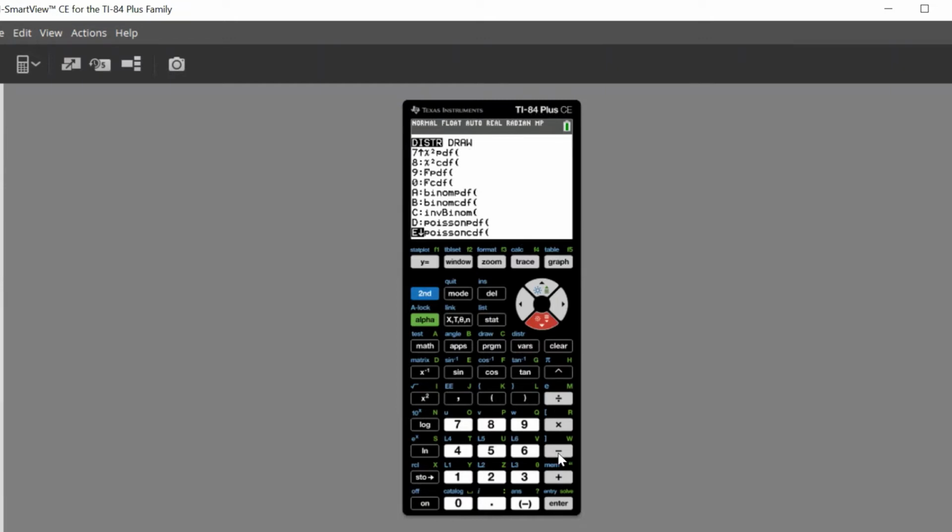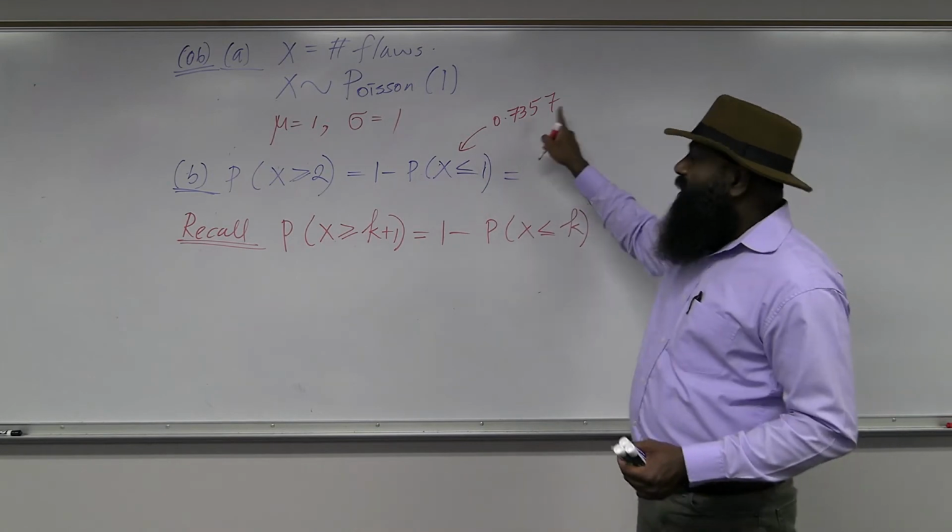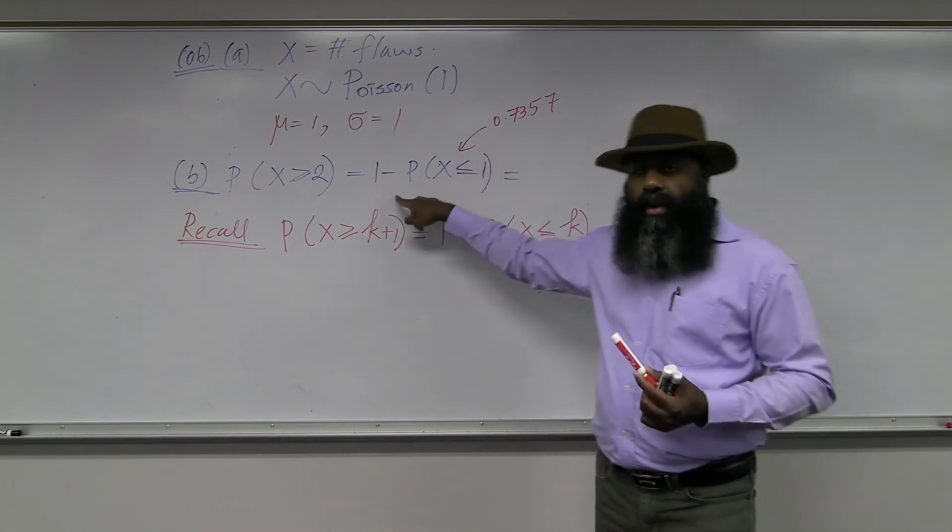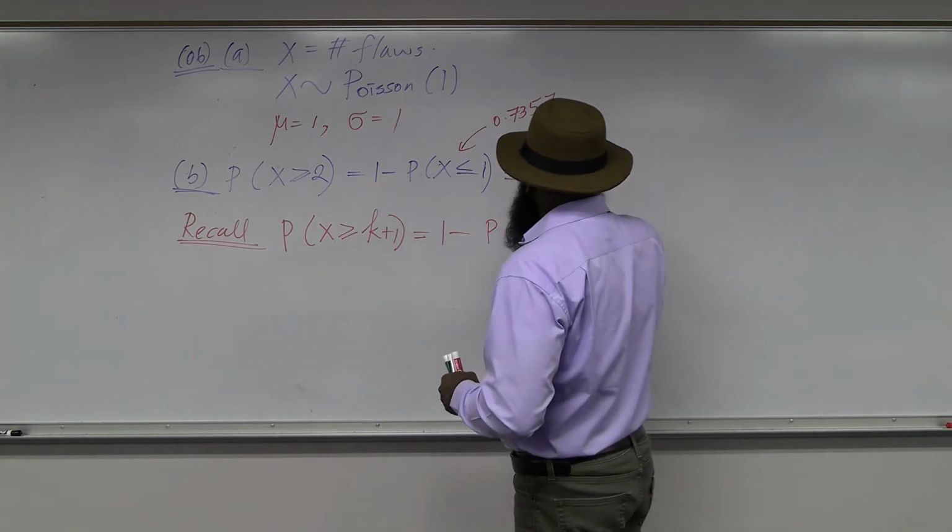Select E, Poisson CDF, hit enter, and then I have to enter mu. This mu is the Poisson parameter lambda. That's the symbol used in this calculator for some reason. And in some other versions of the TI-84 calculator, you can see lambda instead of this mu. The lambda value was given as 1 for that example, and our x value is also equal to 1 because I need to find the probability x is less than or equal to 1. Select paste and then hit enter and hit enter again. The required answer is 0.7358. This value I got, 0.7357, has to be subtracted from 1. So the answer is 0.2642.